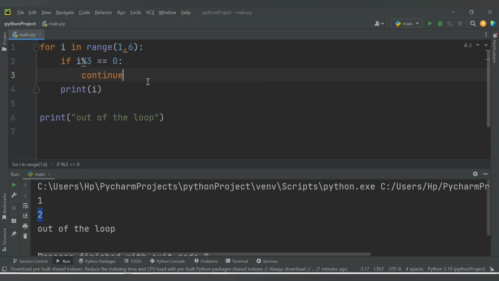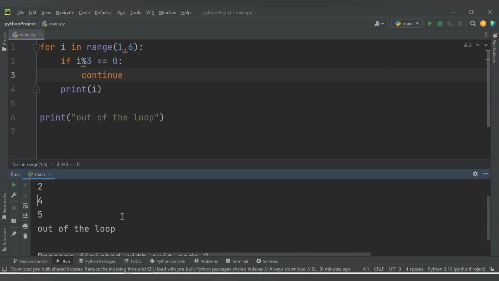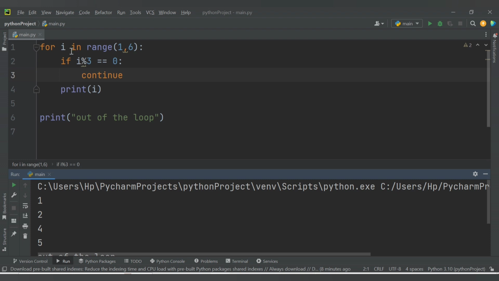So what will happen now? Let me run this code. When I say continue, 1 divided by 3 is not 0, so it will not come to continue, it will directly print I, so it will say 1. Now next time 2. Now when I has the value 3, 3 divided by 3 is 0, so it will say continue.